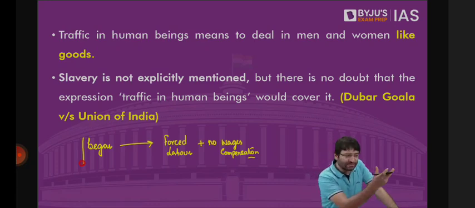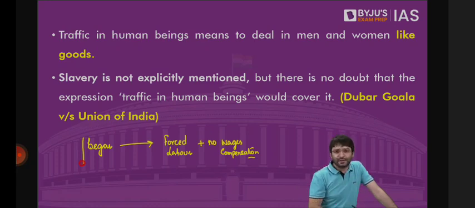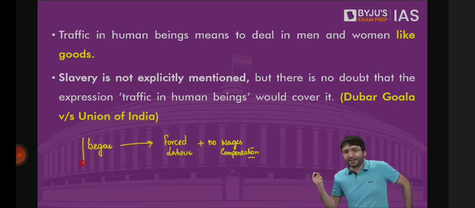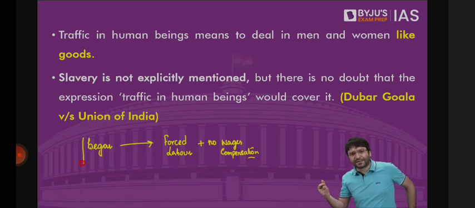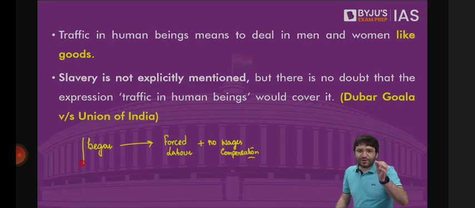I went to a money lender. I went to a zamindar, a landlord. And this money lender is giving me money. Yes, because I need it for my children, I need it for my family, I need it for my health reasons, I need it for any other reason. But this money lender is charging me 1000% interest, 500% interest, but I can't repay.